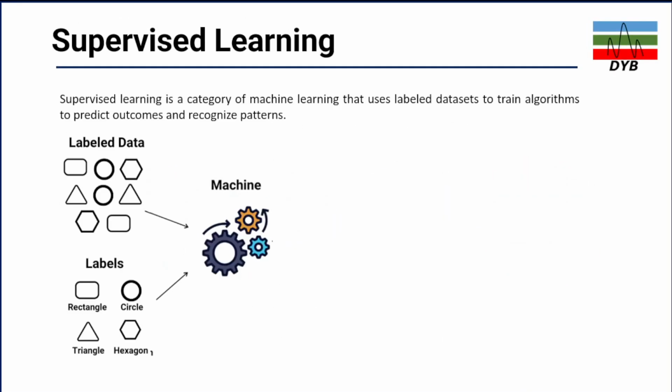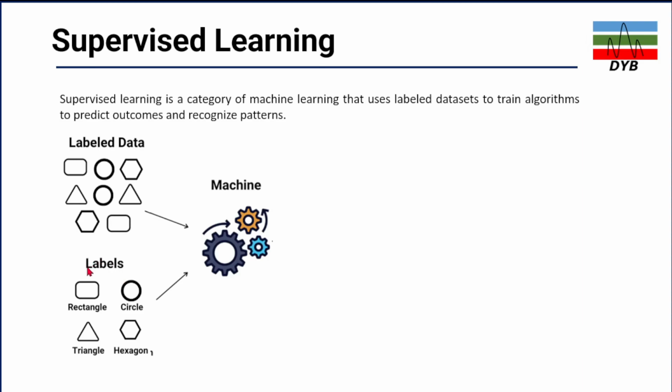So the first one is supervised machine learning. Supervised machine learning is a category of machine learning that uses a labeled dataset to train the algorithm to predict outcomes and recognize patterns. Let's say in this you label your data. You have this input data: we have the circle, the pentagon, triangle, hexagon, and rectangle.